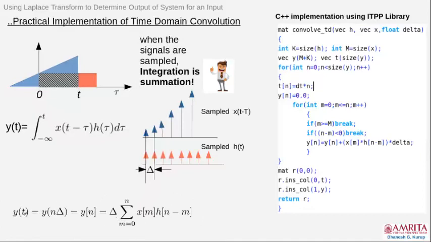Once you have this summation, you can easily implement it in a program. I have used the C++ ITPP library to program this convolution. Very few steps are required. You sample the input signal, sample the impulse response, store them somewhere, and do this summation with for loops. You will get it.